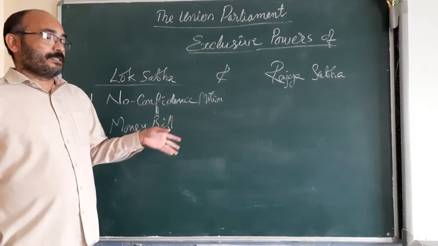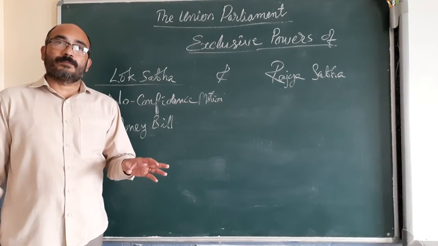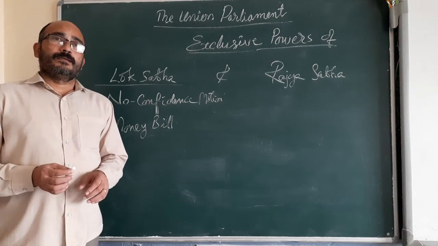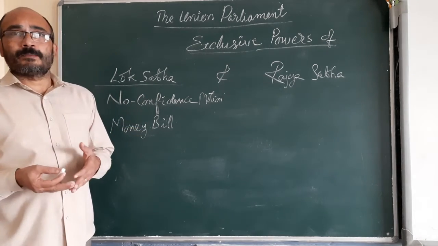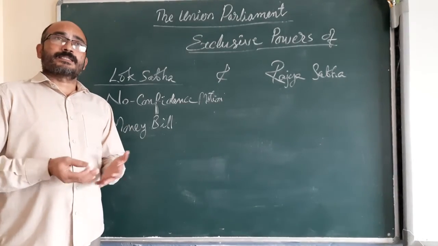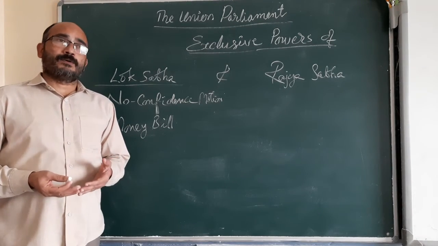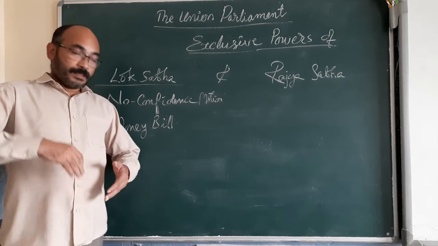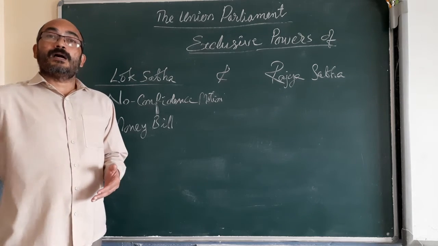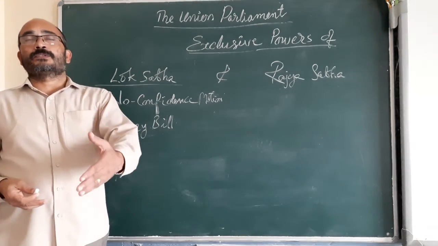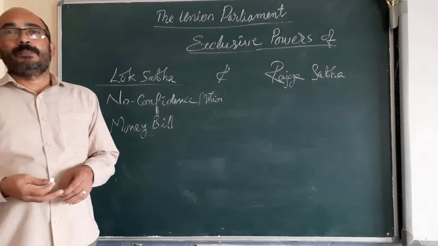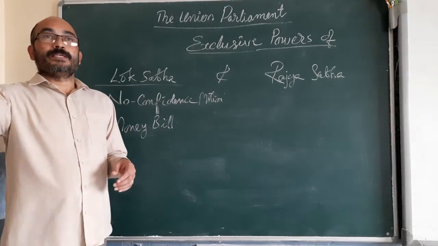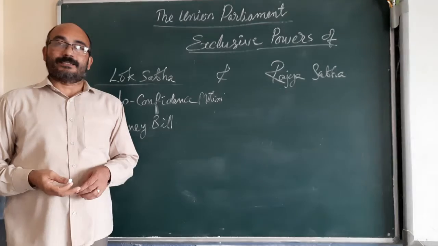If a money bill is passed in the Lok Sabha... Normally the procedure to pass a bill: first it will be introduced in any of the houses of the parliament, and it is discussed in that house, it is put to vote in that house, and if it gets majority support, the bill is passed in that house. Then the bill is sent to the other house. In the next house also, all these three procedures will be held, and if the bill is passed in the other house, then the bill will be sent to the President for his consent.